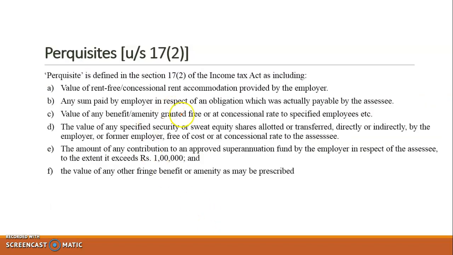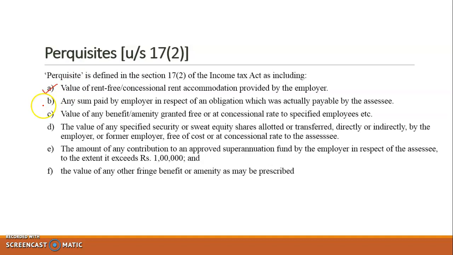So as per the definition given in income tax, perquisites include value of rent-free or concessional rent accommodation provided by the employer. So any accommodation given by the employer to his employee without any rent or at concessional rent, means rent which is lesser than the market rent which is prevalent in the nearby location, will be called a perquisite.